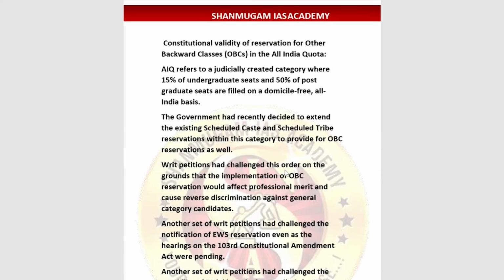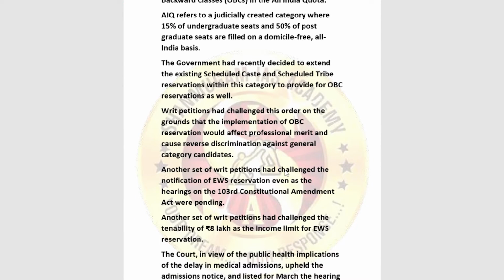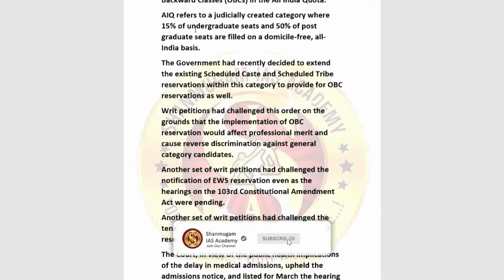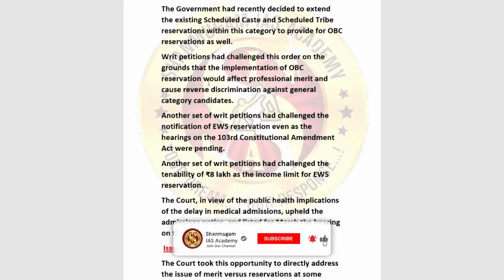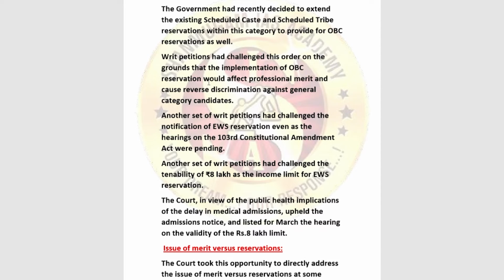And next, the constitutional validity of reservation for other backward classes in the all India quota. This is also one of the points. The all India quota refers to the judicially created category where 15% of undergraduate seats and 50% of postgraduate seats are filled on a domicile-free, all India basis. This is what the all India quota system offers, and the government of India has recently decided to extend the existing scheduled caste and scheduled tribe reservation within this category, and to provide for OBC reservation as well. This is what the government of India recently decided.